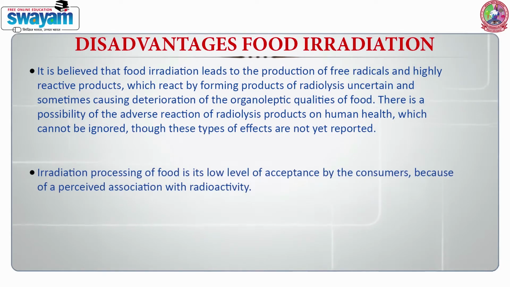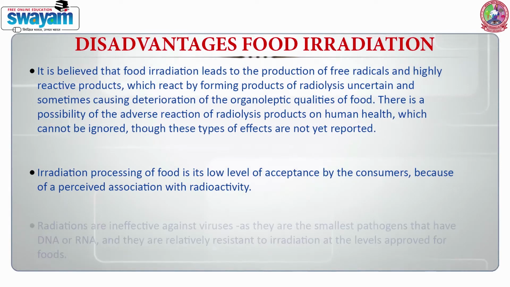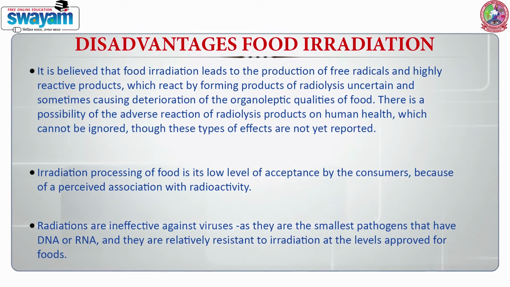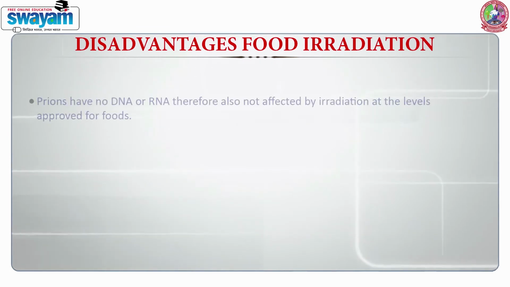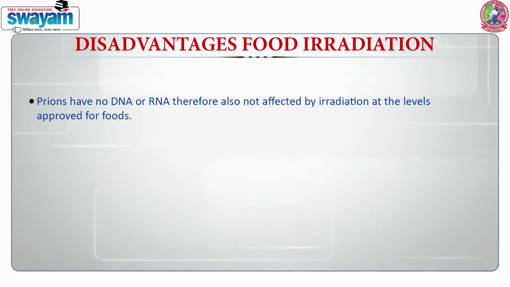Another issue is the low level of consumer acceptance of irradiated food because of its perceived association with radioactivity. Radiations are ineffective against viruses, as they are the smallest pathogens that have DNA or RNA, and they are relatively resistant to irradiation at the levels approved for food. Prions have no DNA or RNA, and are therefore also not affected by irradiation at levels approved for food.